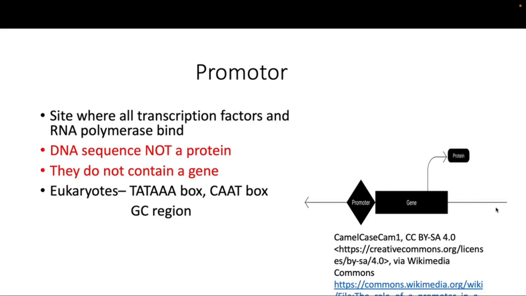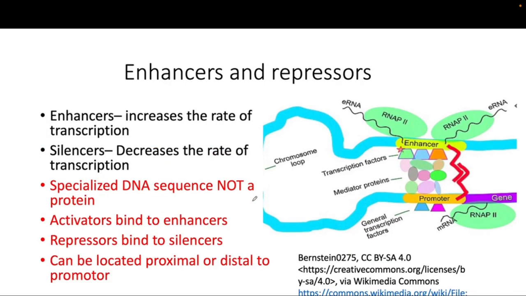On the right side, I put the image of the DNA sequence, and you can see this is the promoter region. Next to the promoter there is a gene that will be transcribed, but there are also some other sequences present that will not be transcribed. Just know that it's the gene that will be transcribed, not the promoter. So all of these promoter sequences you see here, TATA box, CAT box, GC, will not be transcribed.